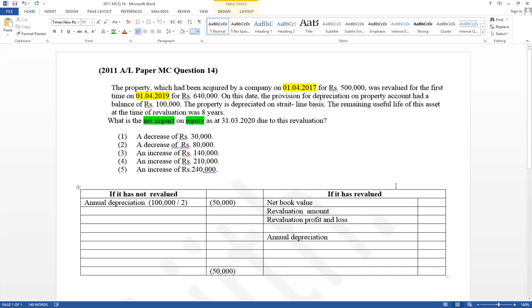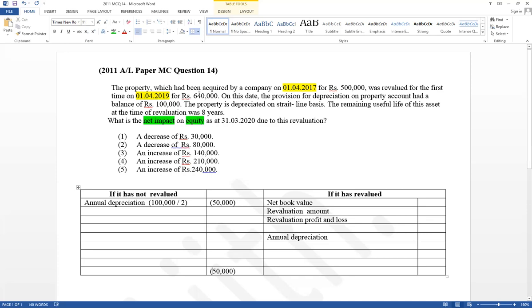And think about if it has revalued. There are 2 things affecting equity. First one, revaluation profit or loss. Second one, annual depreciation. Revaluation is given at the beginning of the year, on 1st April 19. It has given provision for depreciation, and it was revalued for the first time.